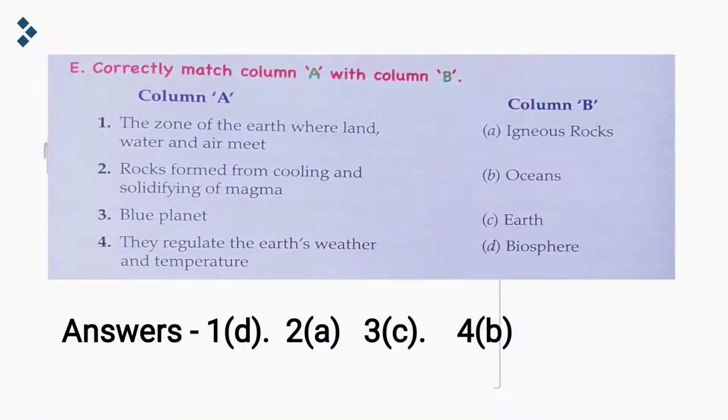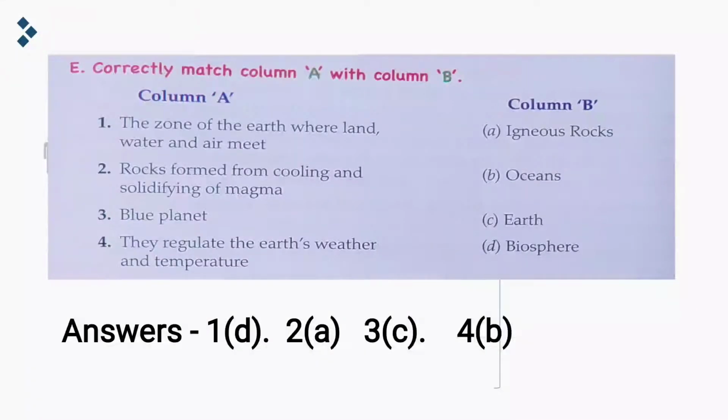Third one, blue planet. We know that the blue planet is the earth, so C option. Fourth one, they regulate the earth's weather and temperature, that is your oceans. So first D, second A, third C, fourth B.